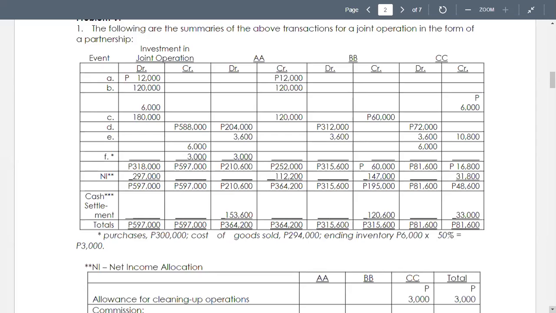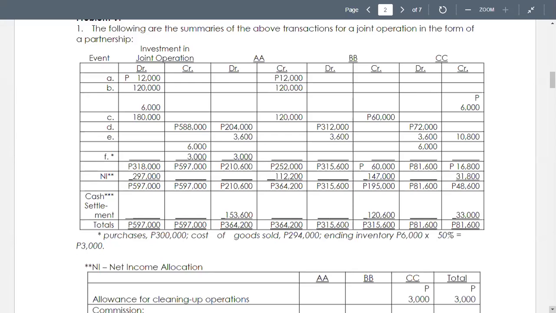So your cost is 588,000 divided by 2, which is equivalent to 294,000. That's your cost of goods sold. Now, if your purchases total 300,000 and the cost of goods sold is 294,000, the ending inventory is 6,000 at cost.